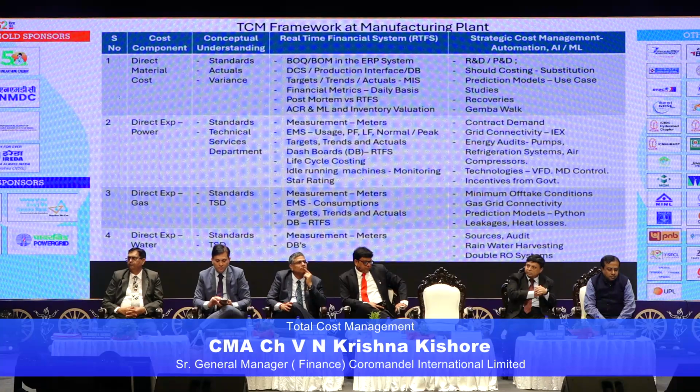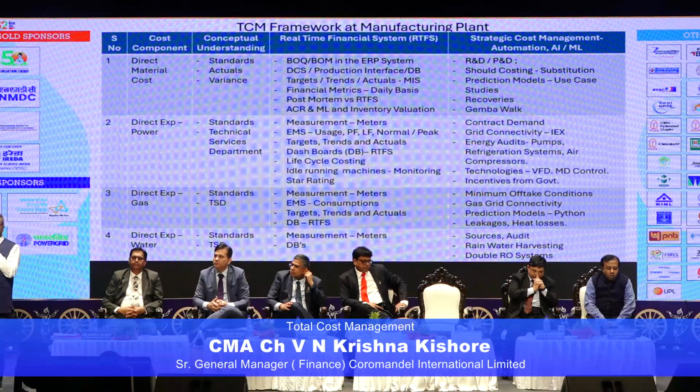And one more thing I want to explain, the third, which is contract demand. Generally during the project time, people are very excited, and they say we are going for expansions, and they go left and right on the contract demand. But the cost accountant needs to see what the percentage of minimum commitment is.